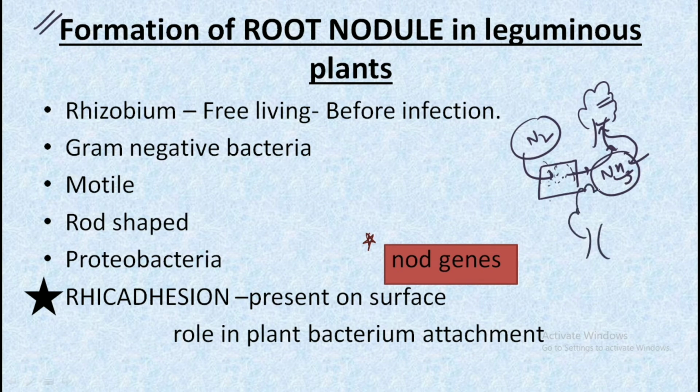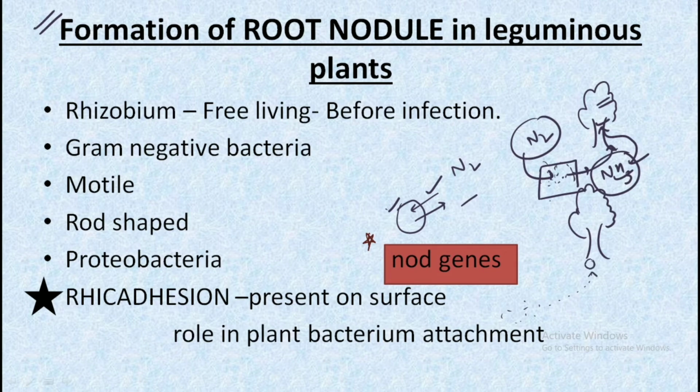Till now we have understood what nitrogen is, how nitrogen gets fixed, what bacteria are used, and what the relationship between the plant and the bacteria is. But now we will understand the intermediate step: we have this bacteria, but how will it reach this plant?